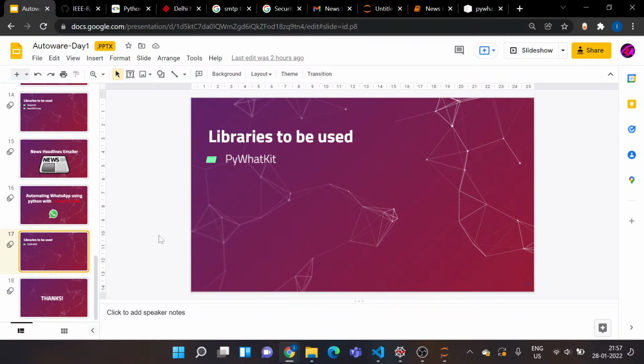And before ending, one more thing, don't think this is the end of the event. Tomorrow we have automation going into hardware. We'll have a look at ESP32, IoT, cloud services, and automation taken to the hardware level. So don't miss that out. Do check it. So thank you everyone.